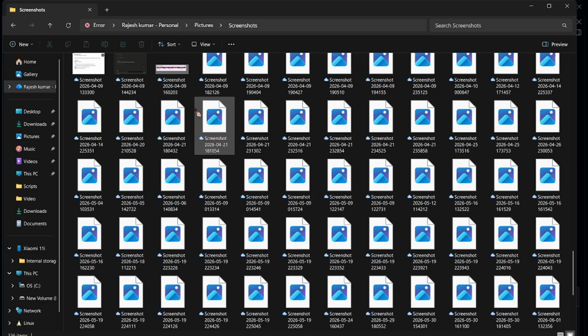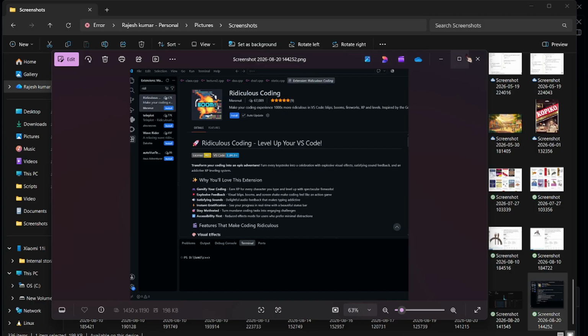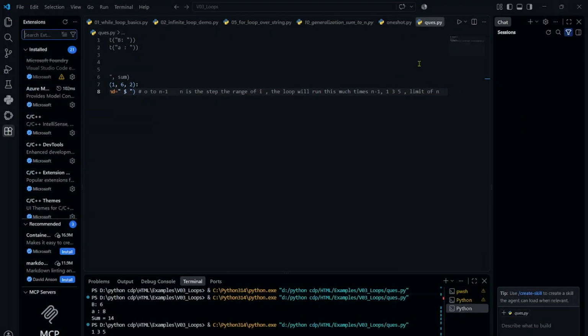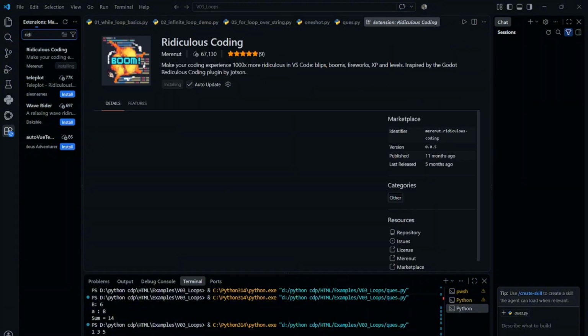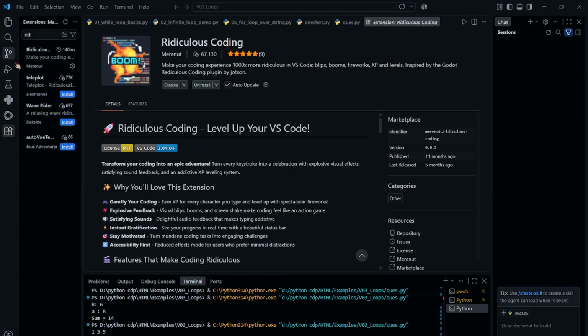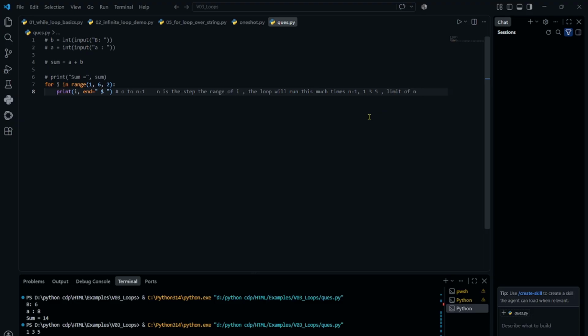So let me use some extension so that you can see it, because I don't remember the extension here. I'm sorry for that. It's called Ridiculous Coding. Let's try the Ridiculous Coding extension. Let me download it.